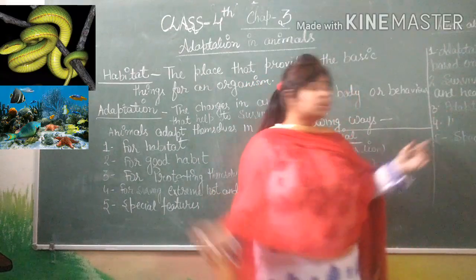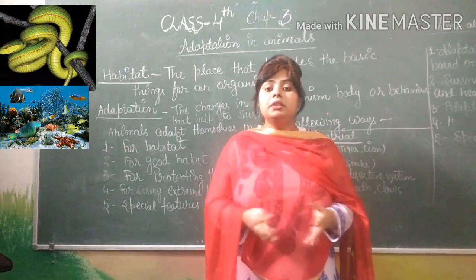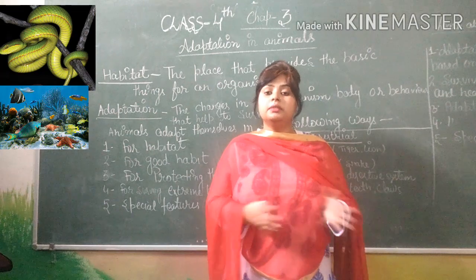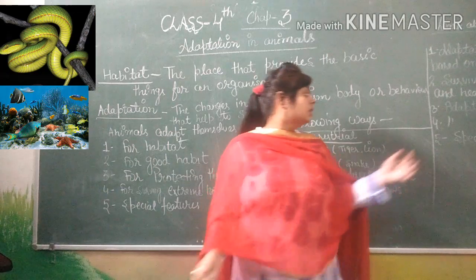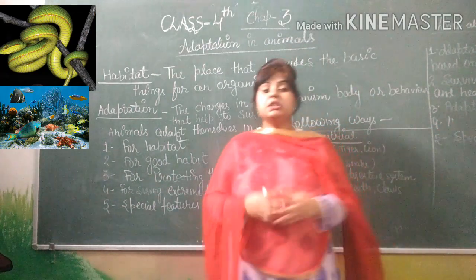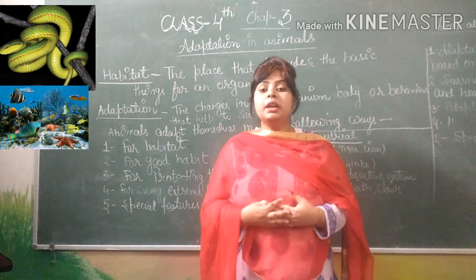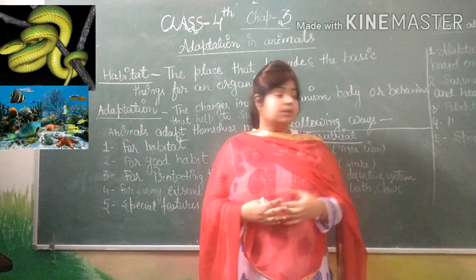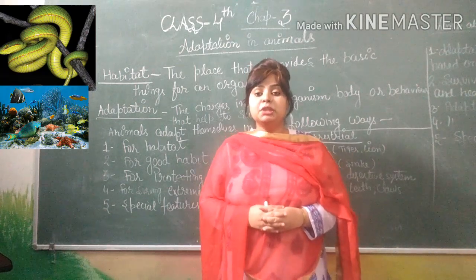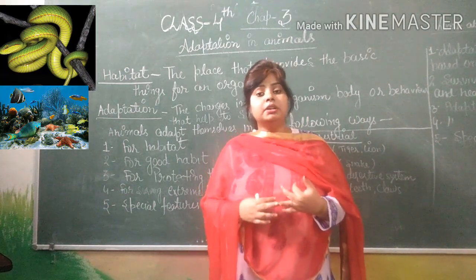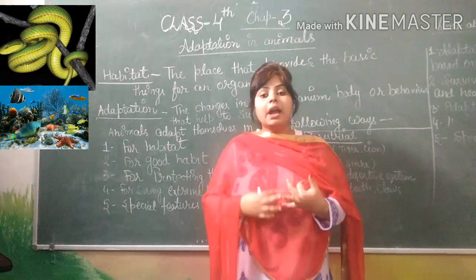Third is adaptation for food, which means how to survive in very hot desert-like areas and very cold polar-like areas. Next is adaptation for protection, which means how animals protect themselves from other animals. Next and last is special adaptation, which means camouflage, hibernation and migration. These three are the special features of the animals.